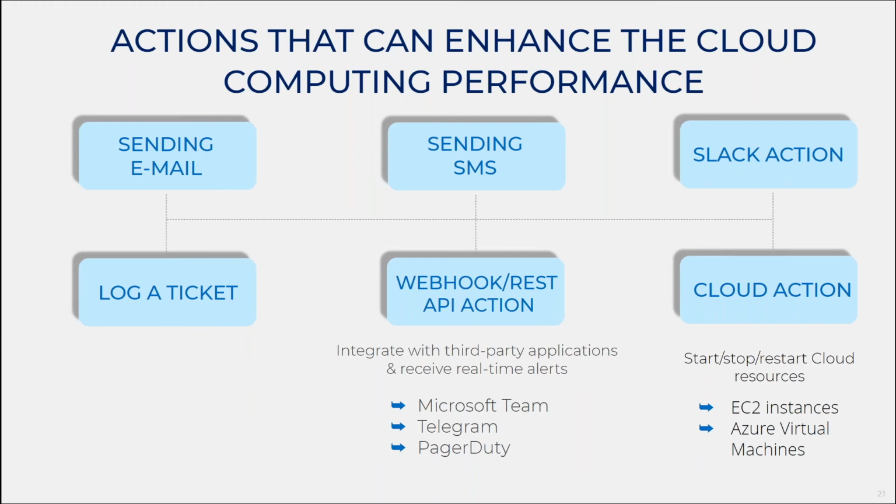And the final exclusive option is that you can perform cloud actions like start, stop, and restart your cloud resources, for example your Amazon EC2 instances. If any threshold is breached, this can be done automatically, and you will get notified via mail.